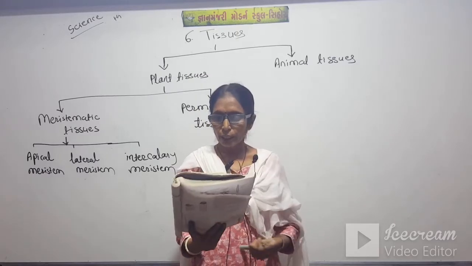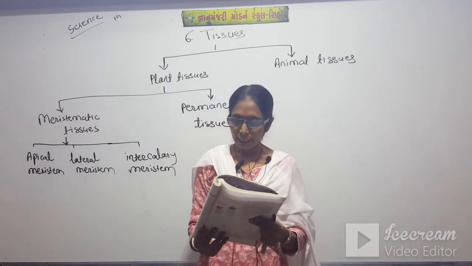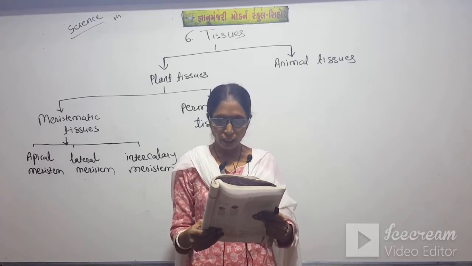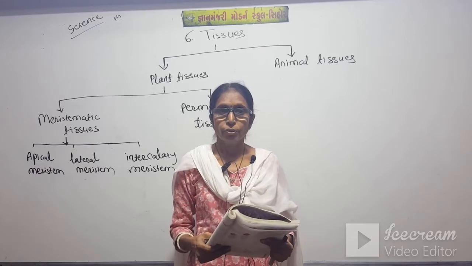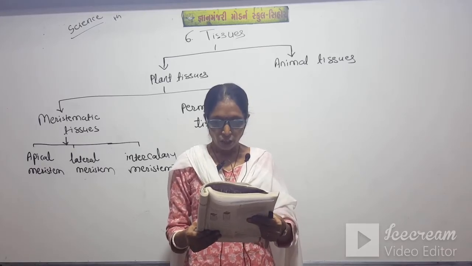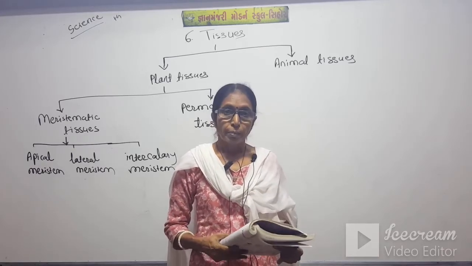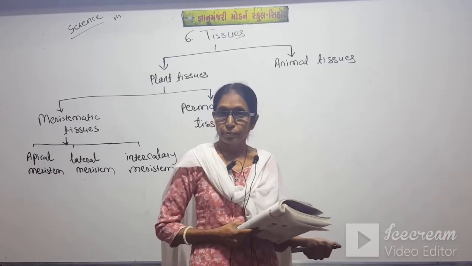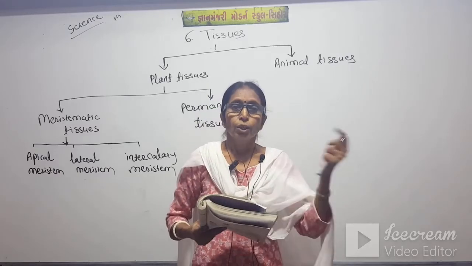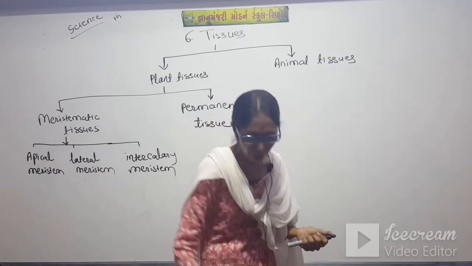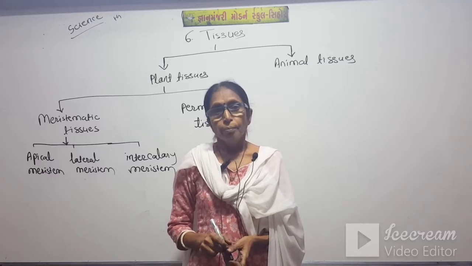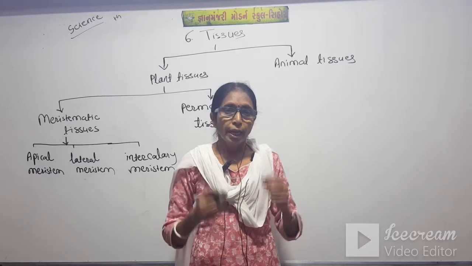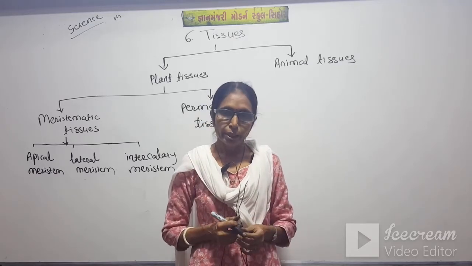Very important: the group of cells that are similar in structure and work together to achieve a particular function forms a tissue. It means the cells are of one group, one type, and they all work together to do a particular function. Okay, but there are differences in plant tissues and also in animal tissues.